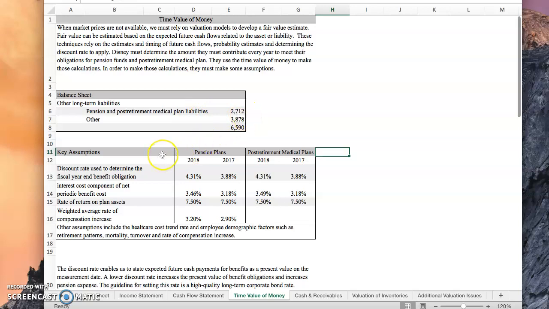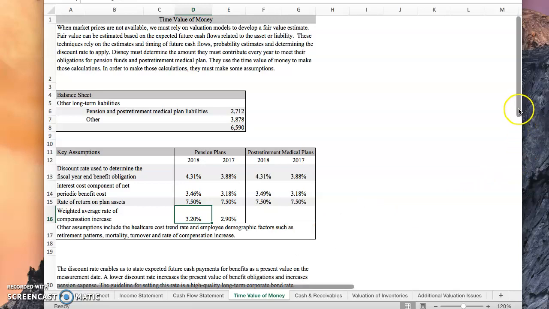Some of the key assumptions that Disney has to make are the discount rate used to determine the fiscal year-end benefit obligation, which for 2018 was 4.31%. They also have to look at the interest cost component of the net periodic benefit costs, rate of return on plan assets, and the weighted average net rate of compensation increase. Other assumptions include the healthcare cost trend rate and employee demographic factors such as retirement patterns, mortality, turnover, and rate